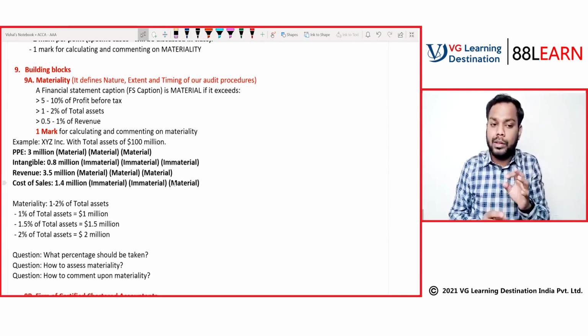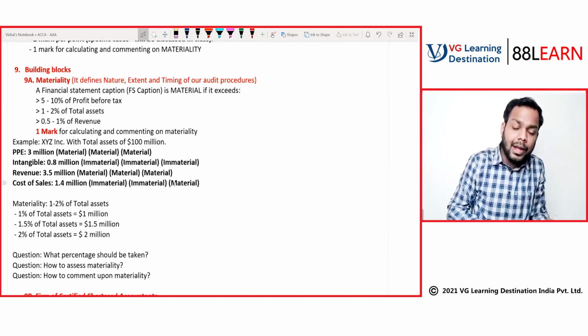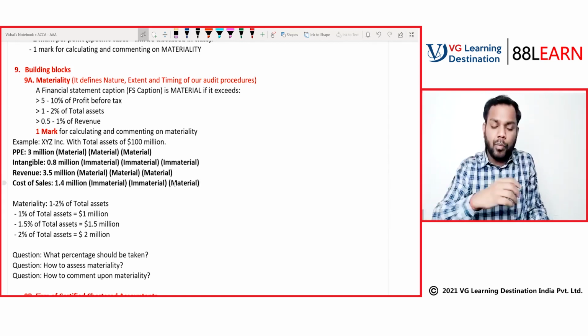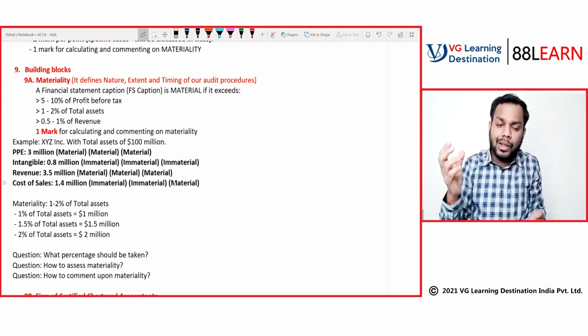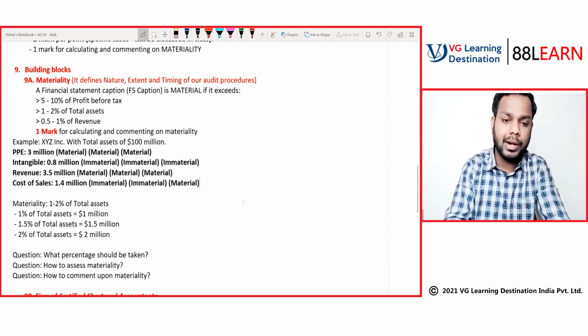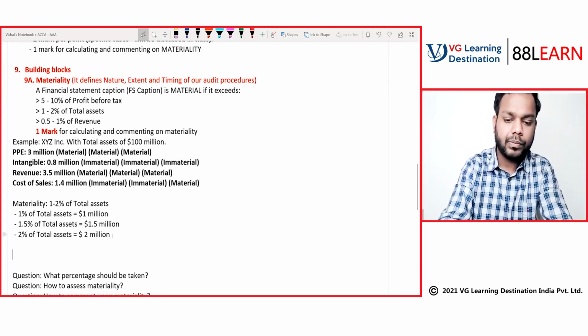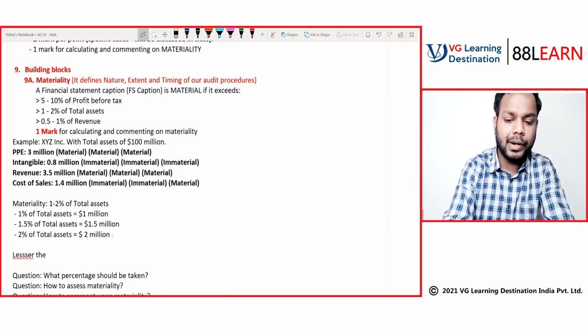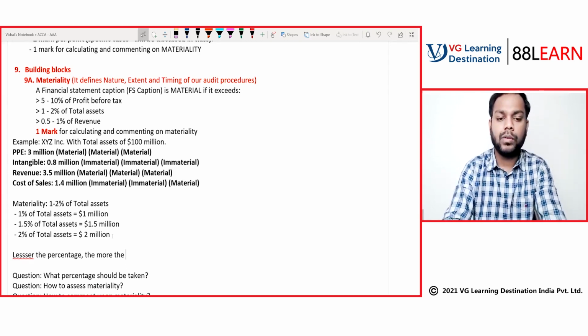So it means the lesser the percentage that I'll take, the more work I have to perform. The lesser the percentage, the more the work. You can write here: lesser the percentage, the more the work.